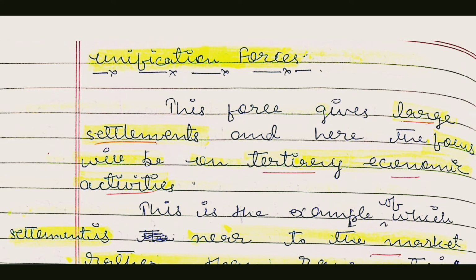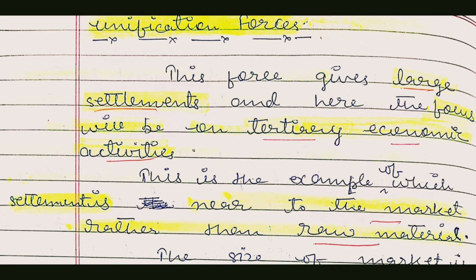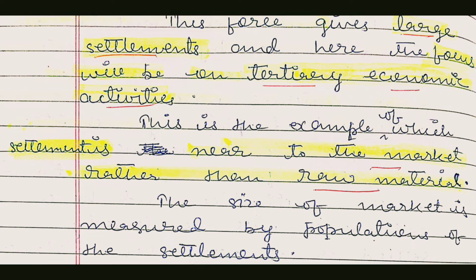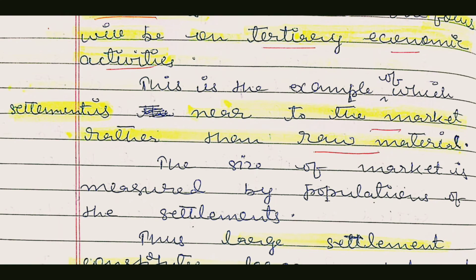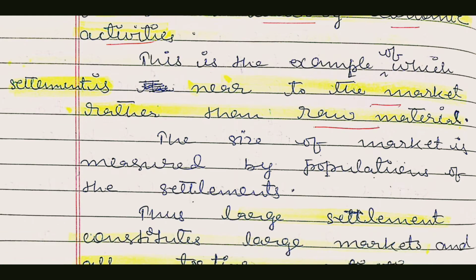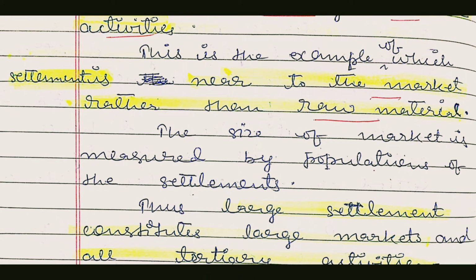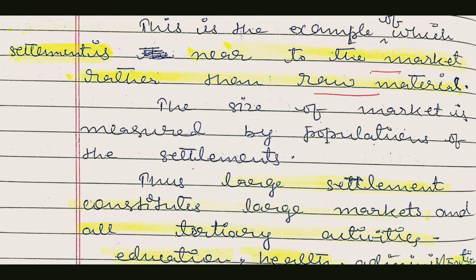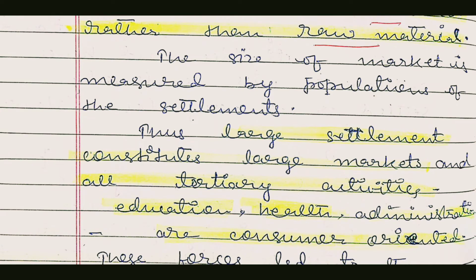Now we are going to discuss unification forces, how they develop a city in a particular region. Unification forces give the origin of a few very large settlements, and the focus here in the settlement will be on tertiary economic activities. This is the settlement near the market, not near the raw material. The larger market leads to the larger settlement, and hence all tertiary activities are done here, like education, health and administration.